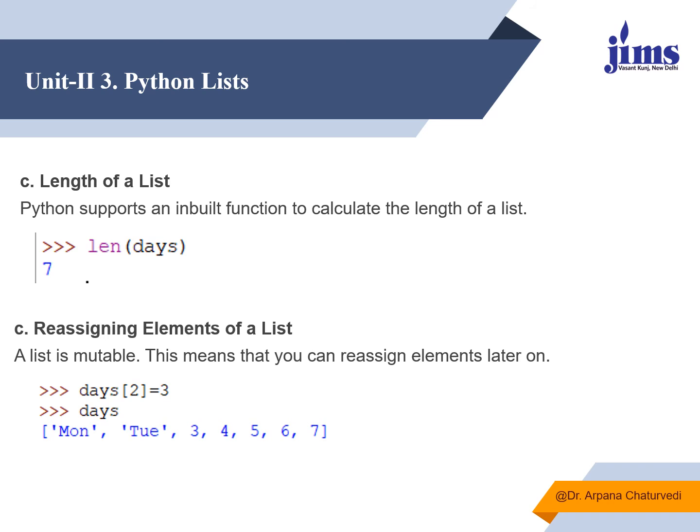If you want to know the length of a list, you have to use the len function. The moment you say len of days, it will display the length as 7. You can also reassign the elements at a particular position. If you say days 2 equals 3, you can see that the 0th position value is Monday, the first position value is Tuesday, and the value at the second position, which was Wednesday, has now become 3. So you can reassign the values in a Python list also.